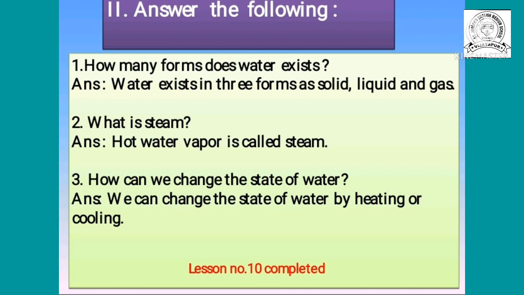Solid means ice, liquid means day-to-day drinking water, and gas means water vapor. Now the second question: what is steam? Steam means a hot water vapor. A hot water vapor is called steam.